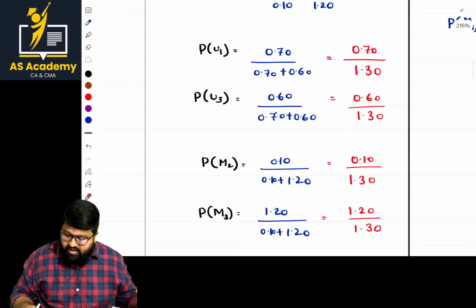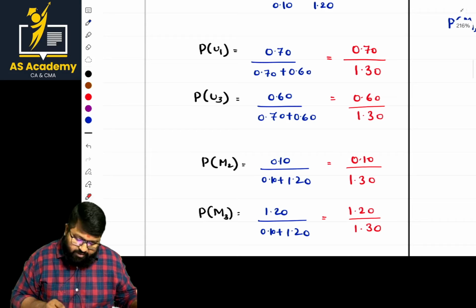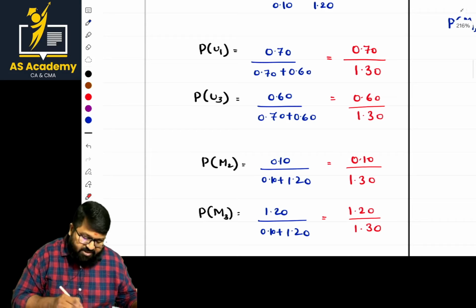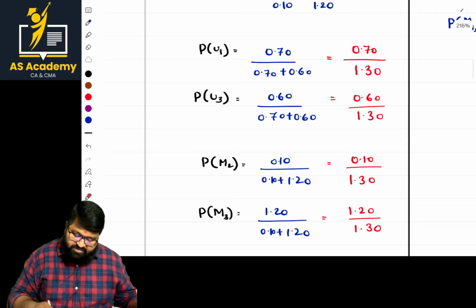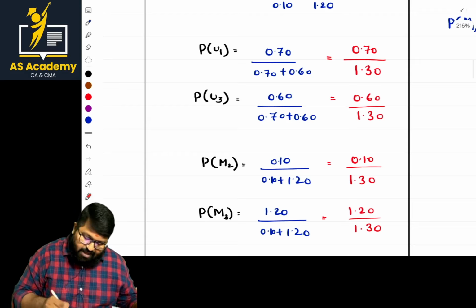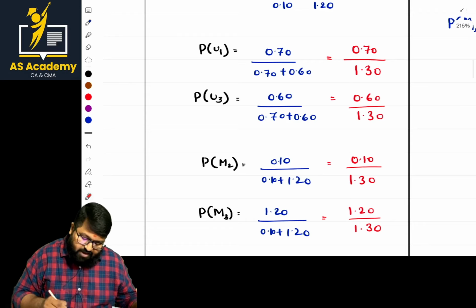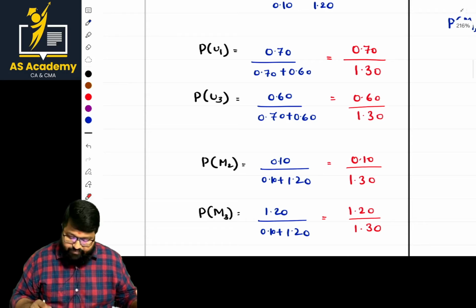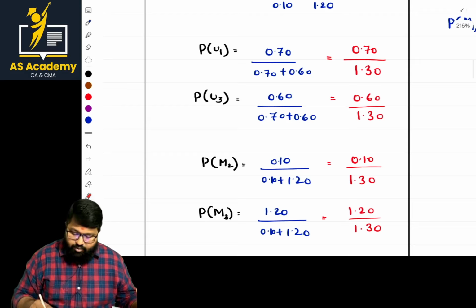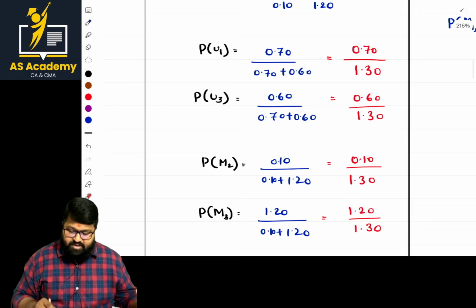Am I clear? If it is done, what is the point here? We calculated the probabilities and mentioned them here. Now, what is the value of the game? This value into this plus this value into this. That will be the value of the game. So the value of the game is done. And the probabilities of all the others, as I said, are equal to 0.